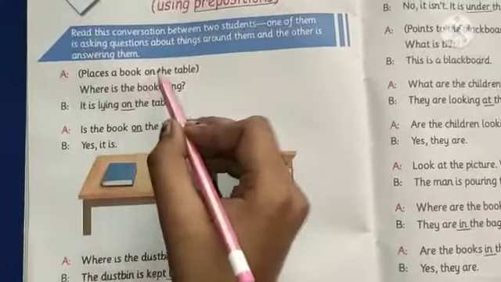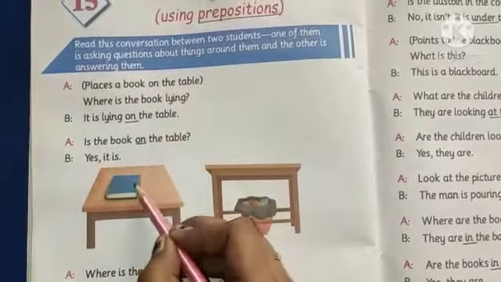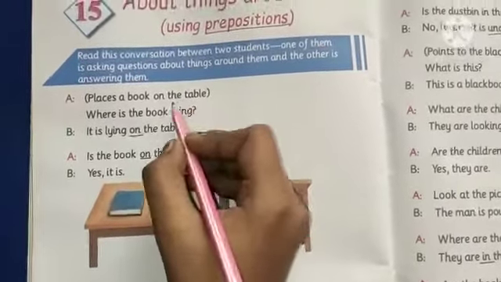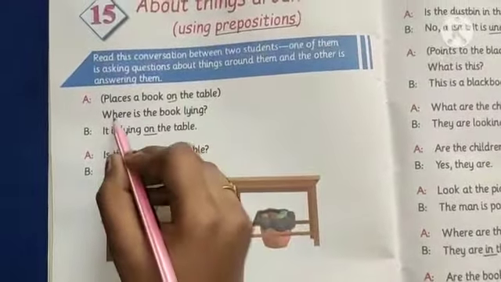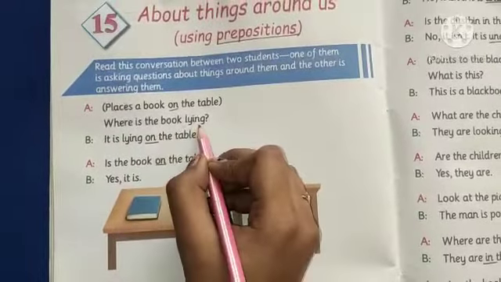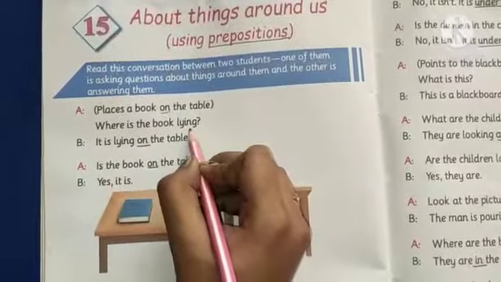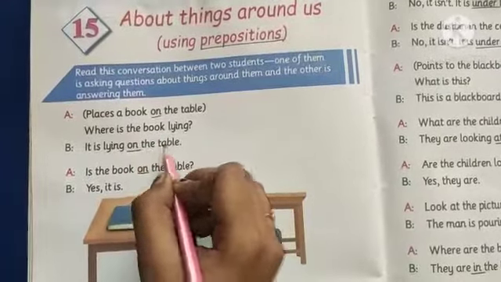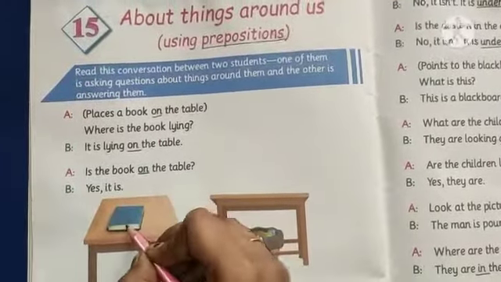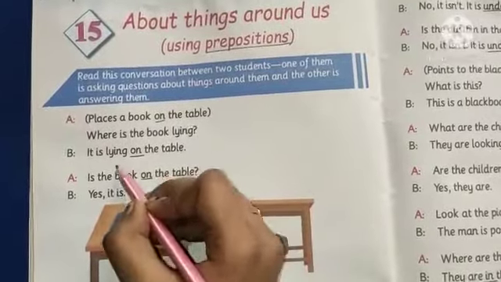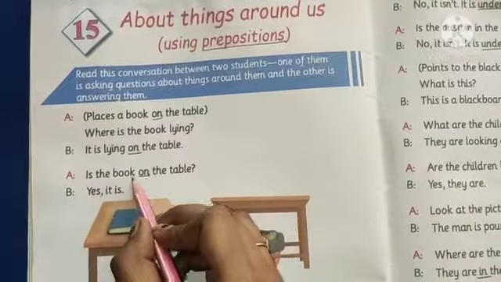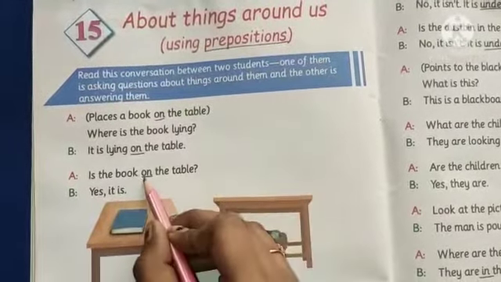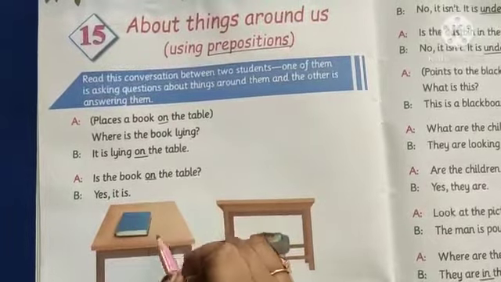Let's start the reading. A places a book on the table. A book on the table. On is a preposition. Where is the book lying? Means where is the book kept? B: It is lying on the table. As you can see, a book is on the table, above the table. Is the book on the table? Yes, it is. A book is on the table.